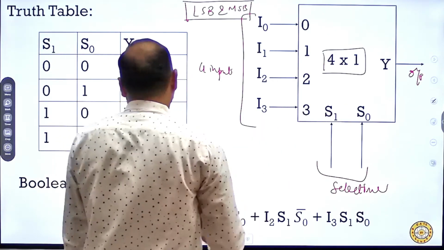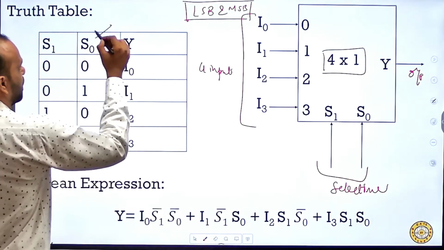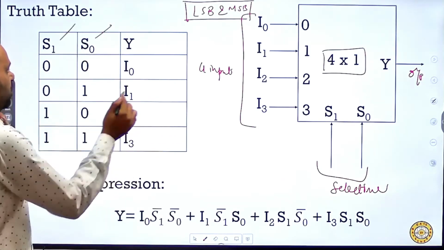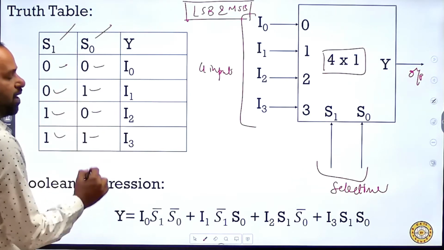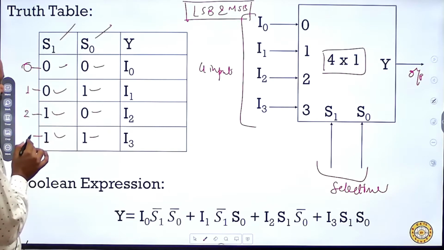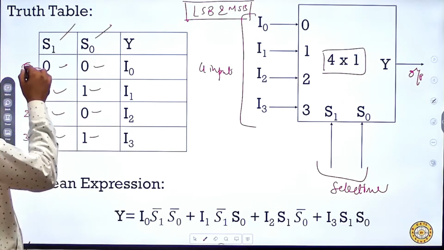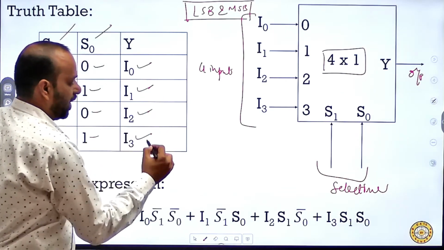So again, I will just explain the basic principle or the operation of this. S0 and S1 are the select lines. The possible inputs are 0 0, 0 1, 1 0 and 1 1, and the decimal equivalents of these are 0, 1, 2 and 3. Based on this decimal equivalent, the output will be I0, I1, I2 and I3.